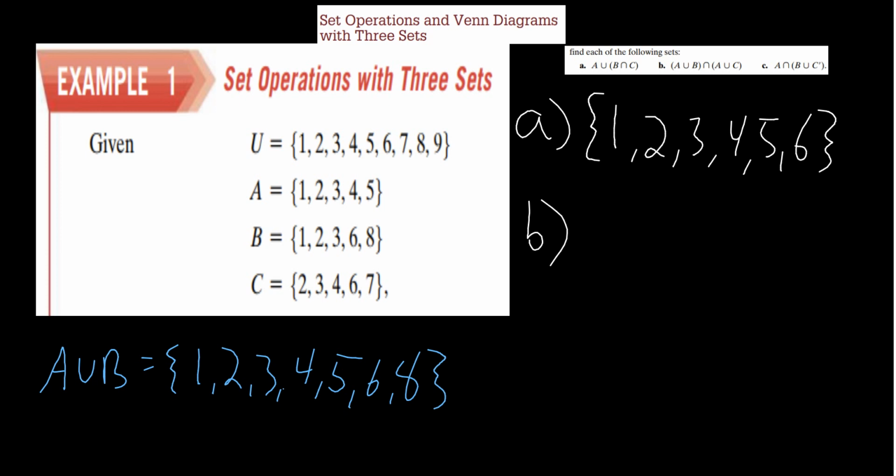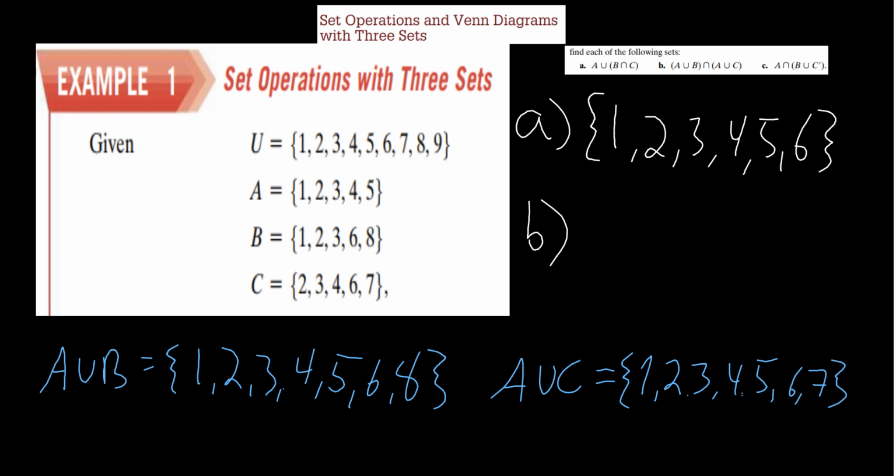A union with C looks like it is 1, 2, 3, 4, 5, and then 6 and 7. So it looks like it's 1 through 7. Trying to write small gets a little tedious here. These commas look like periods. Okay, so that's A union with C.